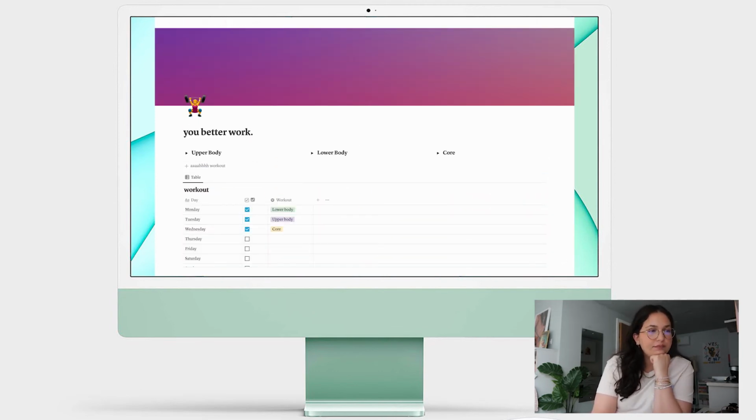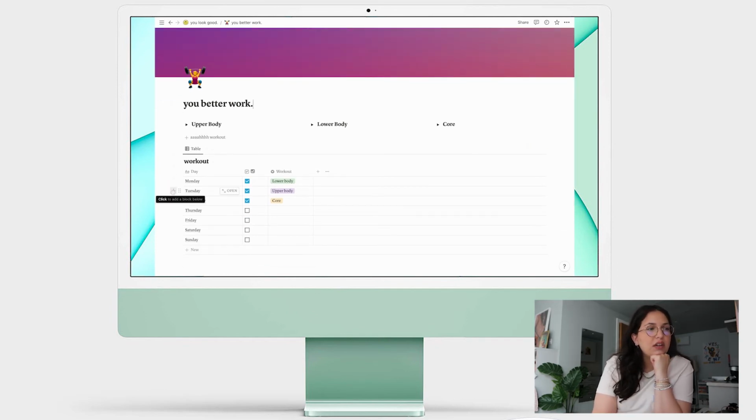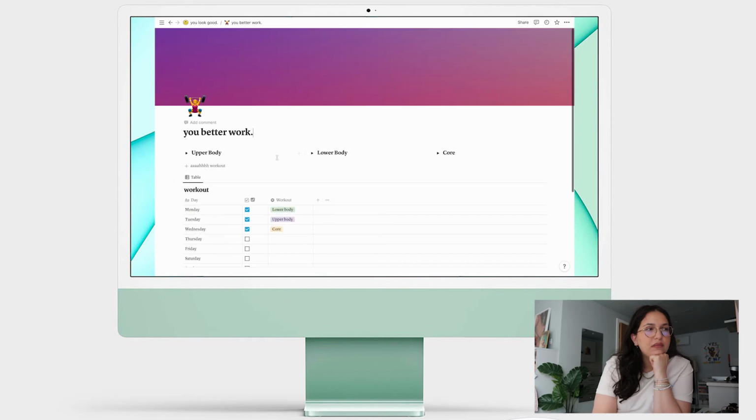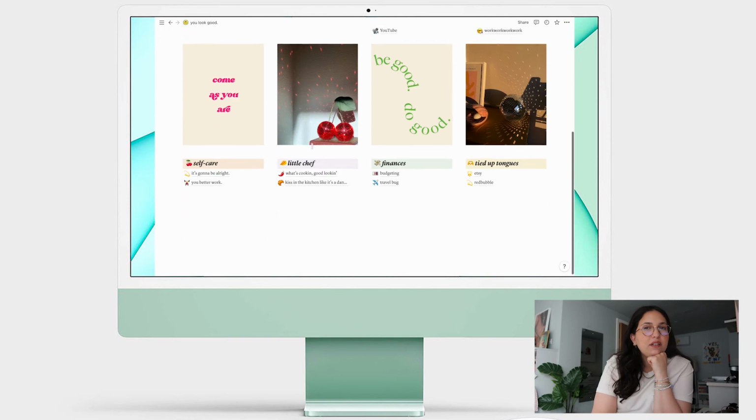This workout section is new to me, so very minimal information here. Yeah, there's nothing really interesting there.